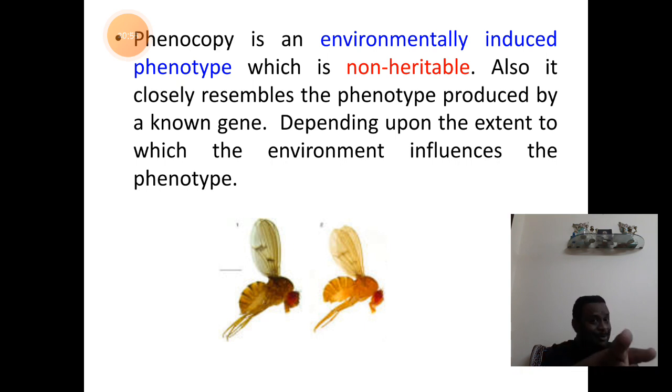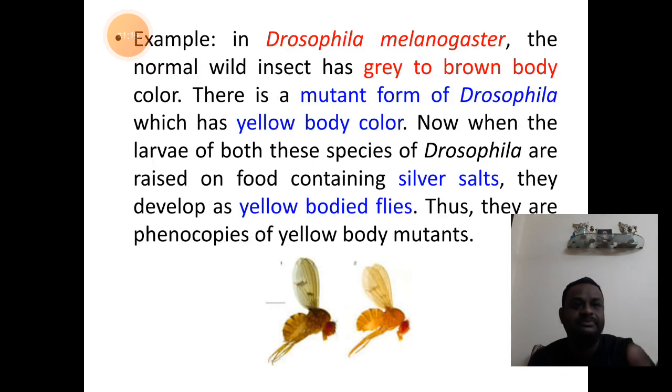So, the wild type also becomes yellow body flies. Why is it? It is because of the environmental influence. So, when we mimic the characters of the other organisms due to the environmental influence, we call it phenocopies.